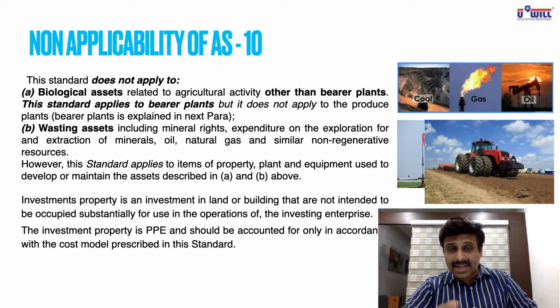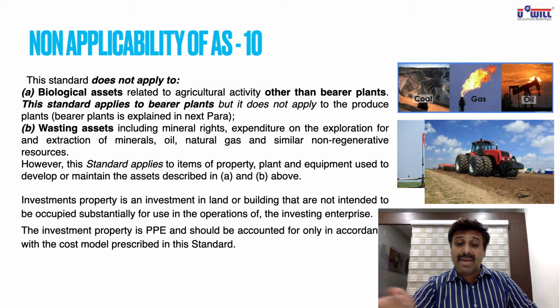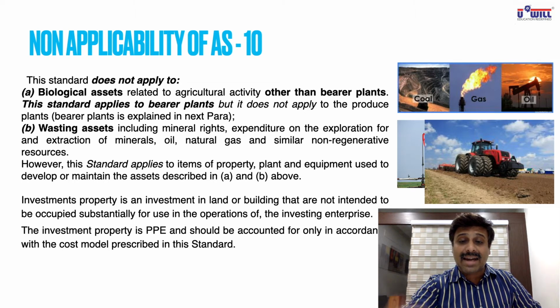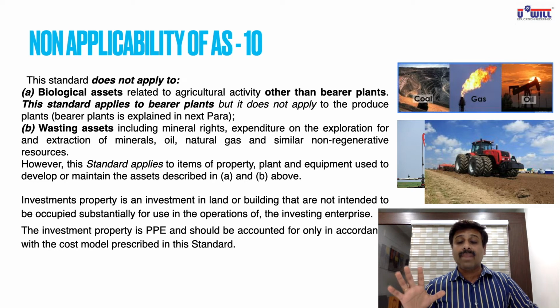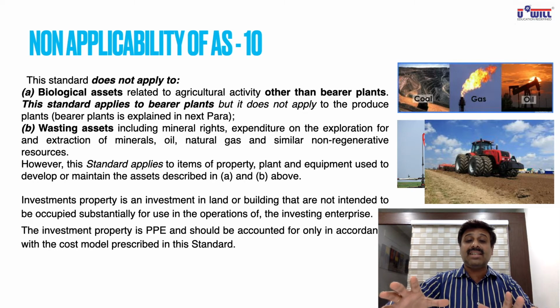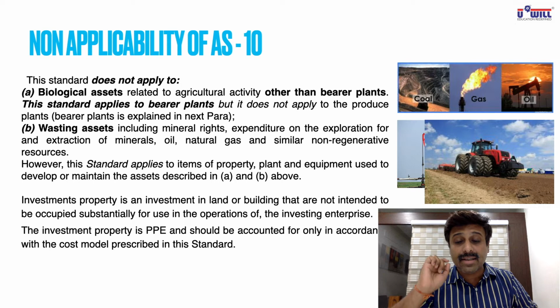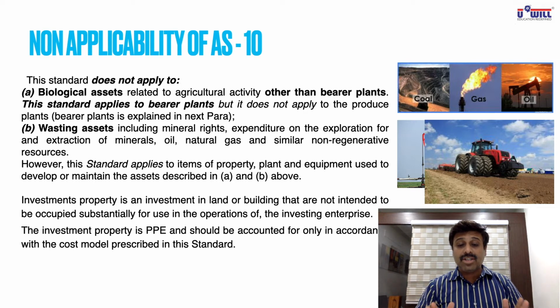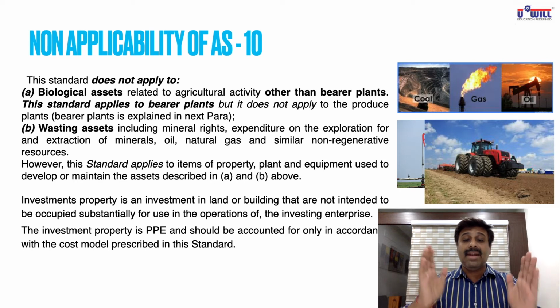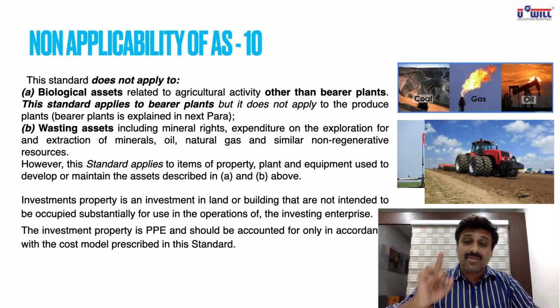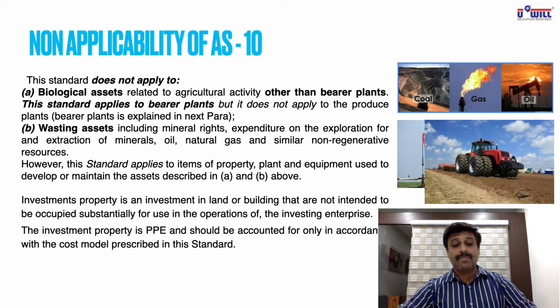It is used in agriculture. Now this tractor is used to develop and maintain the biological asset. Tractor is included in AS 10, but the agricultural produce itself is not included in AS 10. So keep this in mind. Any machinery or equipment which you use in developing and maintaining the biological assets will be included in AS 10.